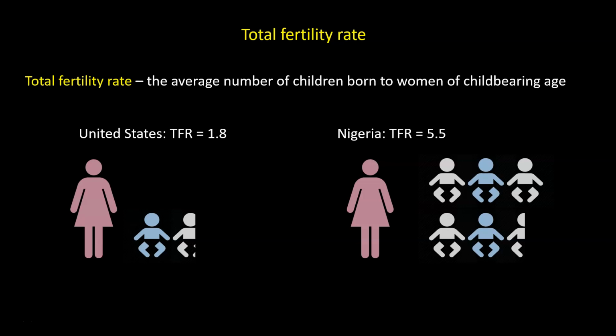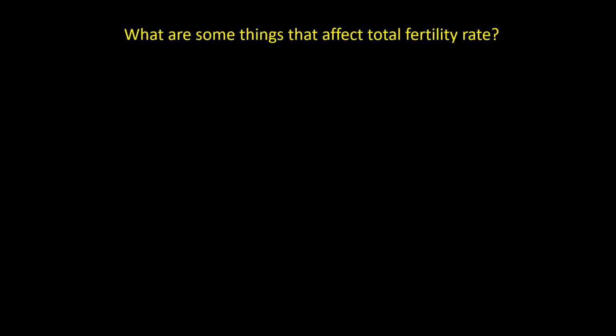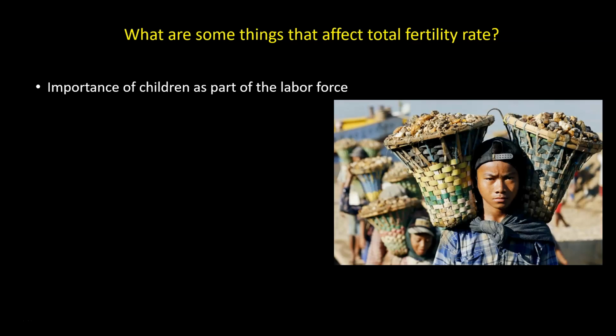Why is there such a big difference in the total fertility rate? Well, for many reasons that we've already spoken about. Total fertility rate is affected by a number of factors, most of which we've discussed in previous videos. And these factors vary the TFR based on the region of the world we're examining. For example, in much of Africa, including Nigeria, children are an important part of the labor force. Since many couples need to survive on less than $3 a day, they have a large number of children to help haul drinking water, gather wood for cooking and heating, or to grow or find food.